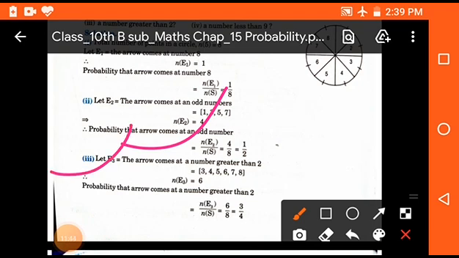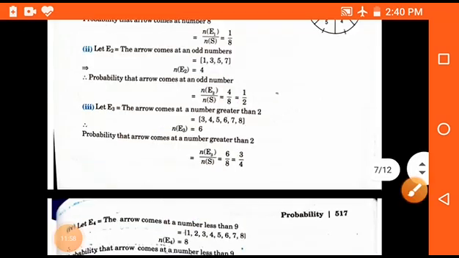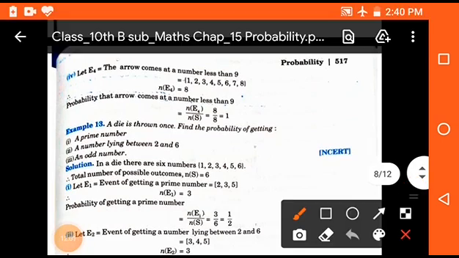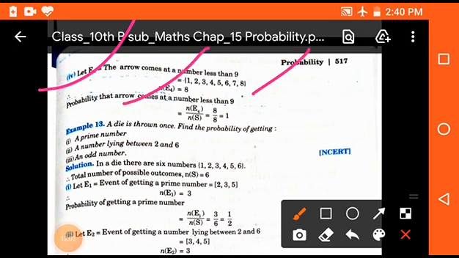Clear? The next one is E3: the arrow comes at a number greater than 2, and it will be 6 events. So n(E3) is 6, then the probability will be 3 by 4. Clear? Last one is E4: the arrow comes at a number less than 9, and these are 8 in total. So here the probability will be 8 upon 8. It means 100%. Clear?